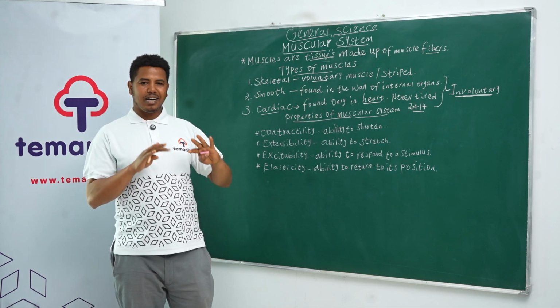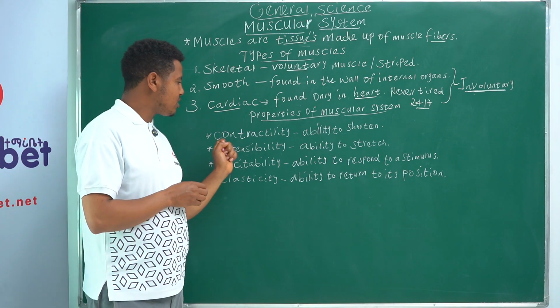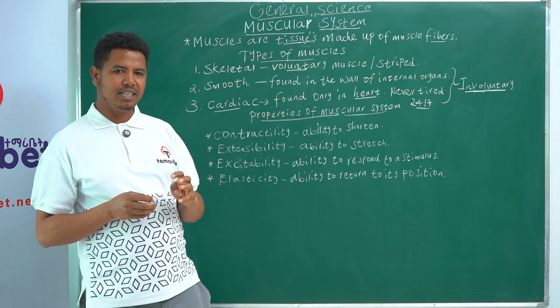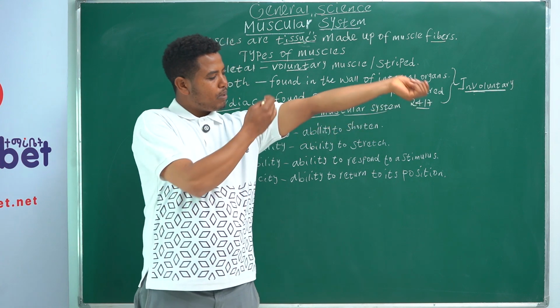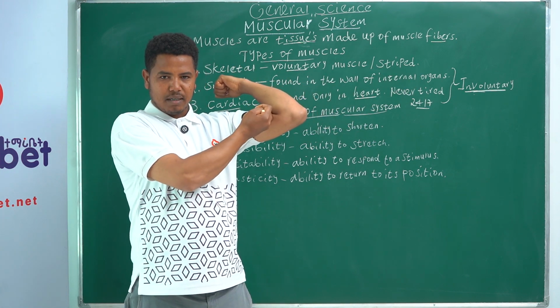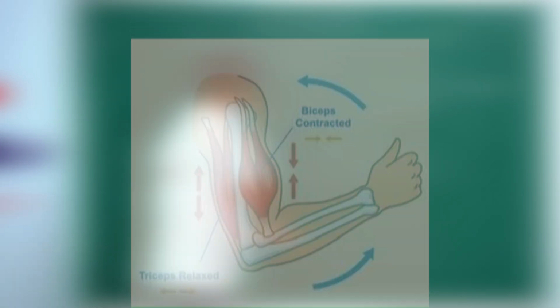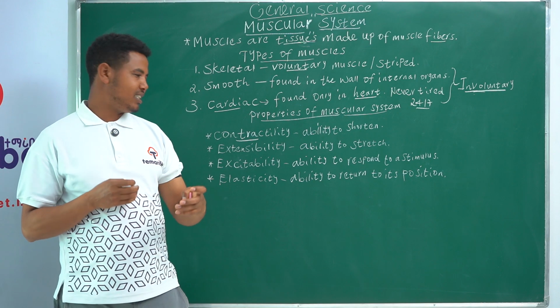Okay, now let's come to the properties of the muscular system. The muscular system has basically four basic properties. Let's see them. The first one is contractility. Contractility means the ability to shorten. For example, now I stretch my hand. If I contract it, it's shortened. The biceps become shortened in this case. This shows the property of contractility.